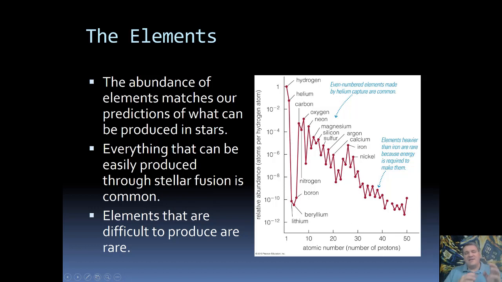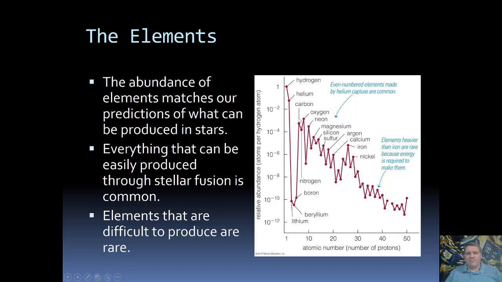Now remember back to as we're talking about all of these different stages of fusion and what elements are being produced. Did we ever really talk about lithium, beryllium, or boron? No, we didn't. Okay, these are not common byproducts of fusion. It is possible to get there, and it happens occasionally, but more often, these things aren't the byproduct. And because they're not something we usually get from fusion, we don't find very much of them in the universe.